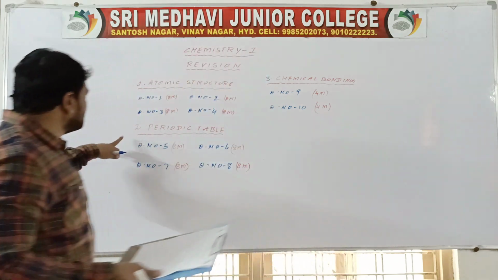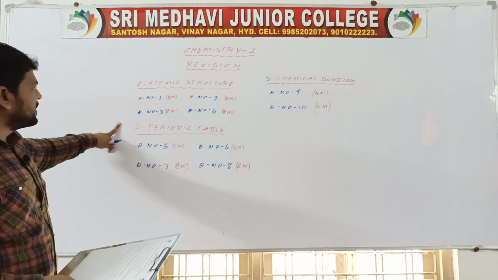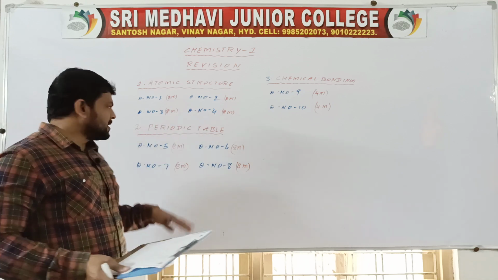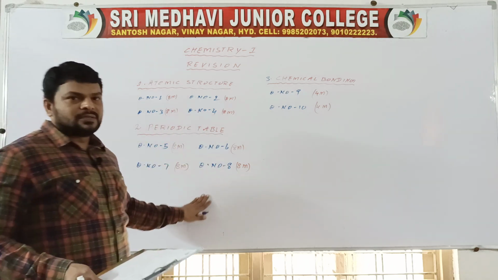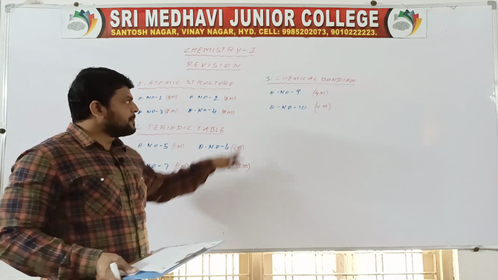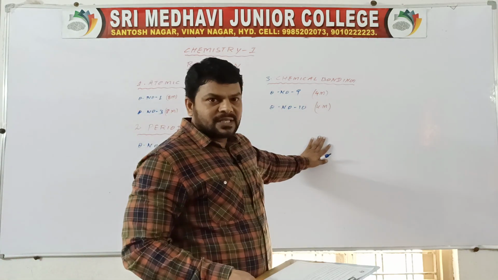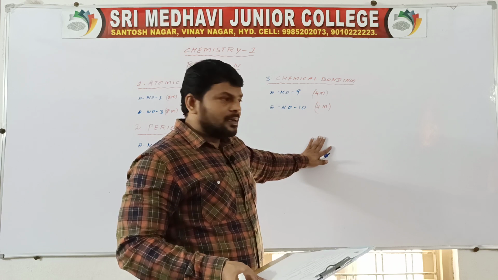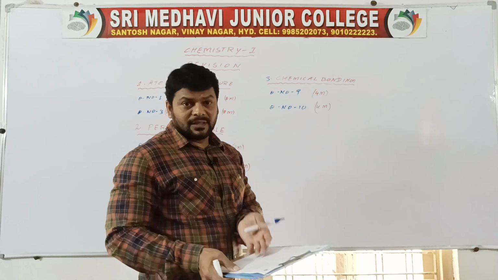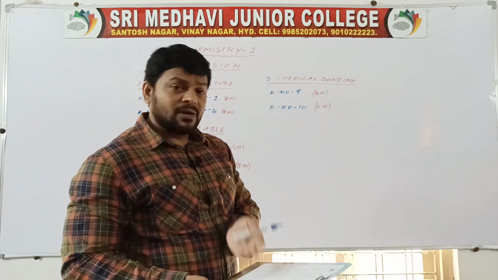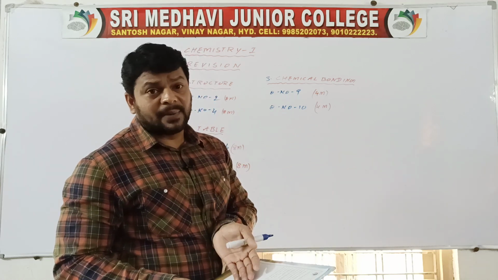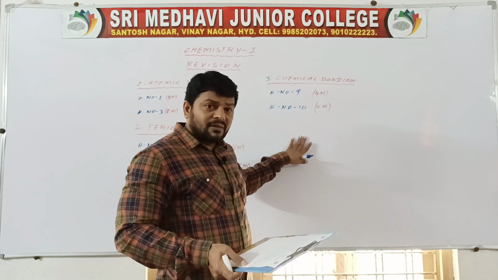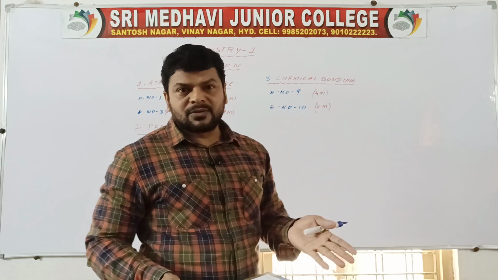So from atomic structure, 4 questions are given, each question carrying 8 marks, and from the periodic table 4 questions are given, each carrying 8 marks, and from chemical bonding 2 questions are given. Why? Because the total chapter is not covered in this examination pattern. I already explained that in this examination pattern the chapter is not covered. We are covering only up to VSEPR theory, and VSEPR theory is also an 8 marks question.